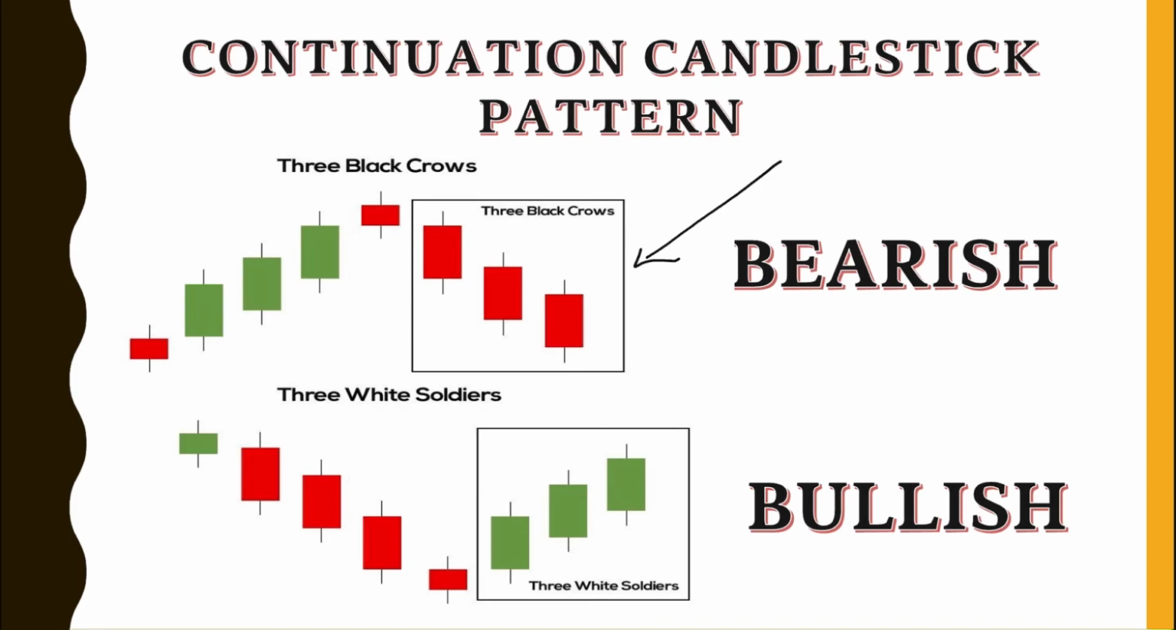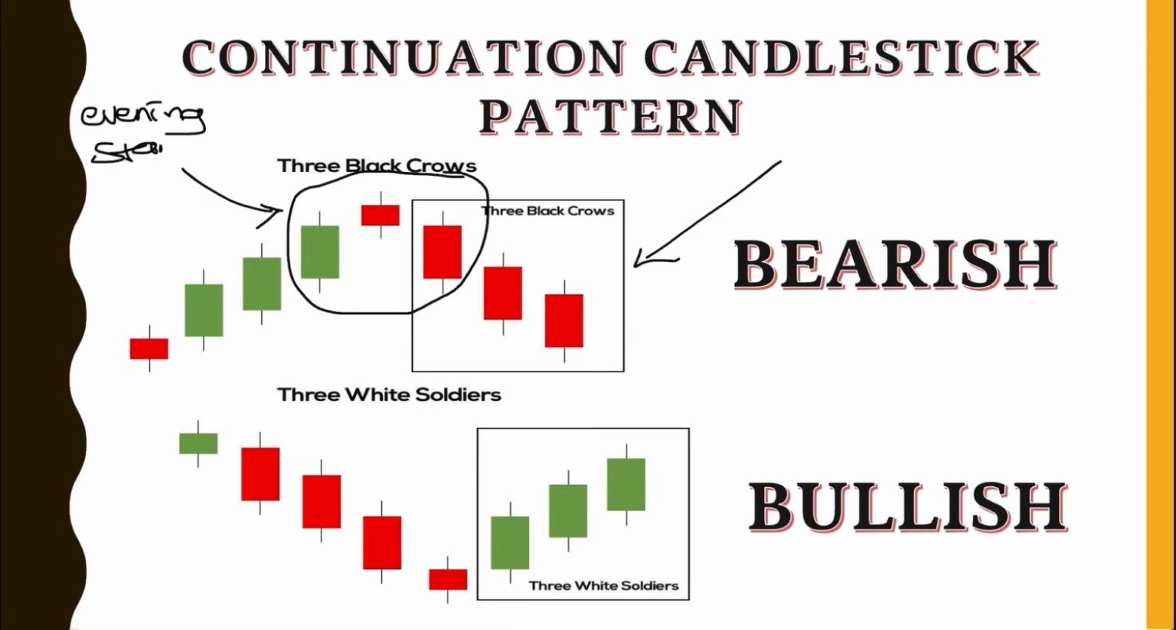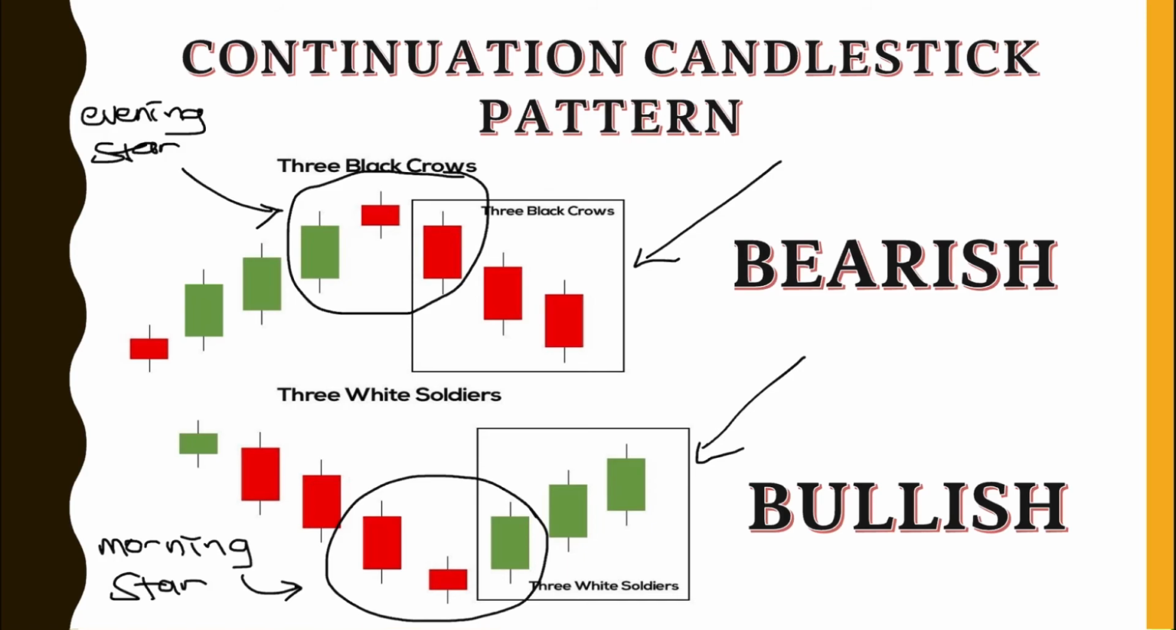So here, the 3 black crows was formed right after the evening star. Therefore, another confirmation for a good entry if you are trading a short position. So, for this example, with the 3 white soldiers, it formed right after the reversal pattern, morning star, which adds confirmation for a good entry for a long position or an exit signal if you're in a short position trade.